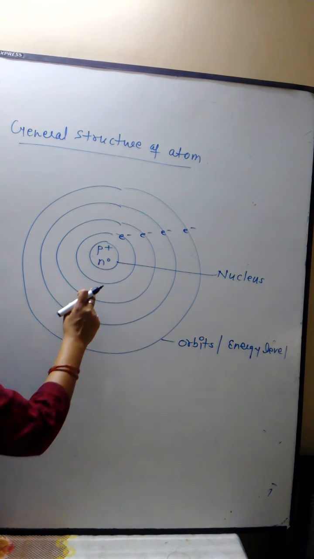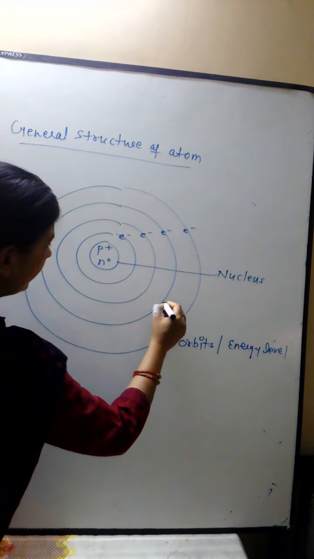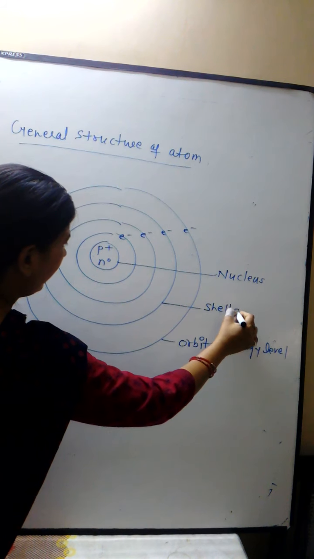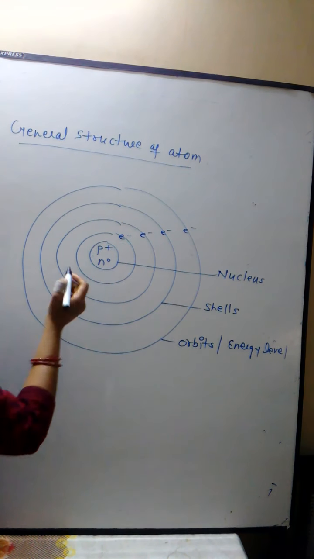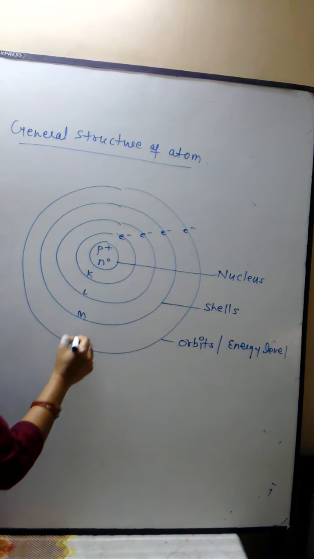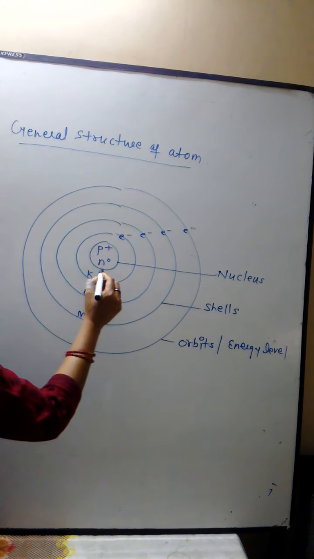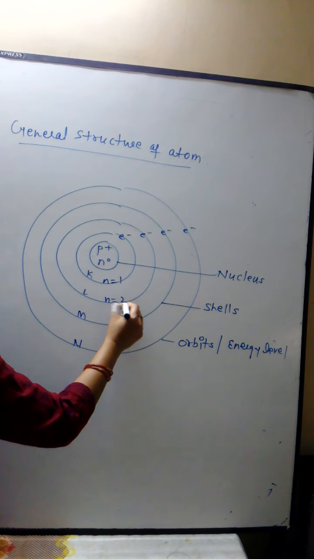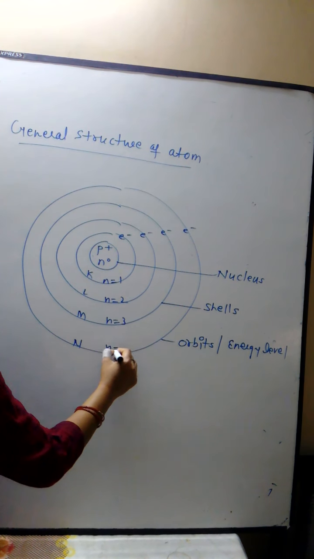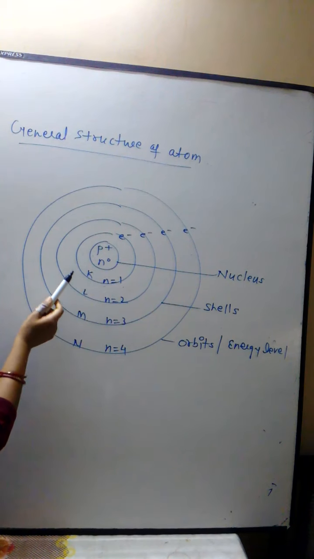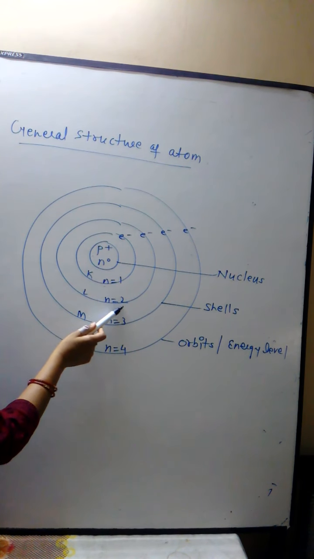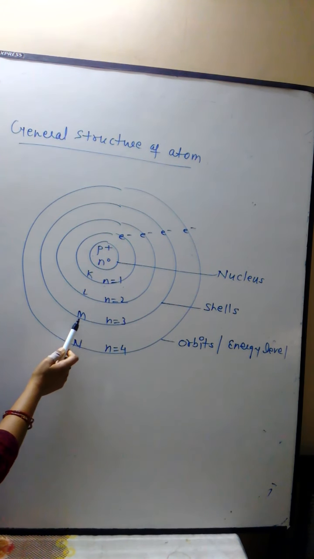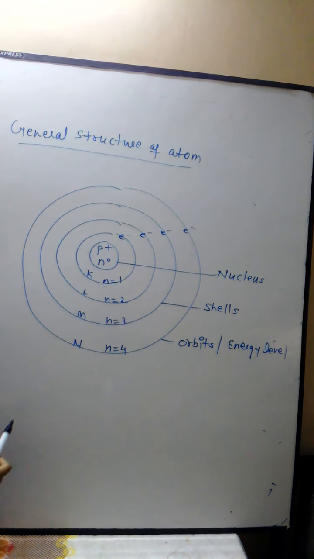These orbits are also known as shells, and we denote these shells by K, L, M, N, expressed by n. So n is equal to 1, n equals 2, n equals 3, n equals 4. If n is equal to 1, our shell is K, n equals 2 is L, n equals 3 is M, n equals 4 is N.